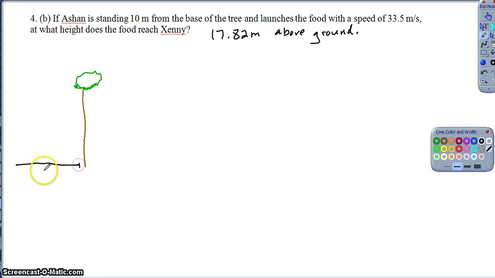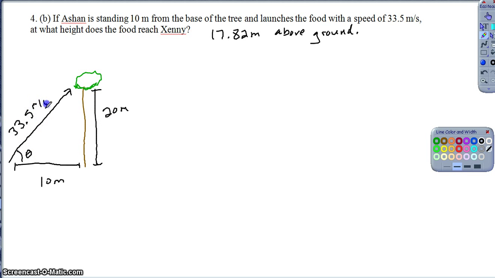So I'm standing 10 meters away, or Ashton is standing 10 meters away, right? The height of the tree here is 20 meters, and we're firing, we know based on my last answer, that I'm firing directly at the monkey. So I'm firing at that angle, which is very important, because I know the velocity that I'm firing with, right, 33.5 meters per second.